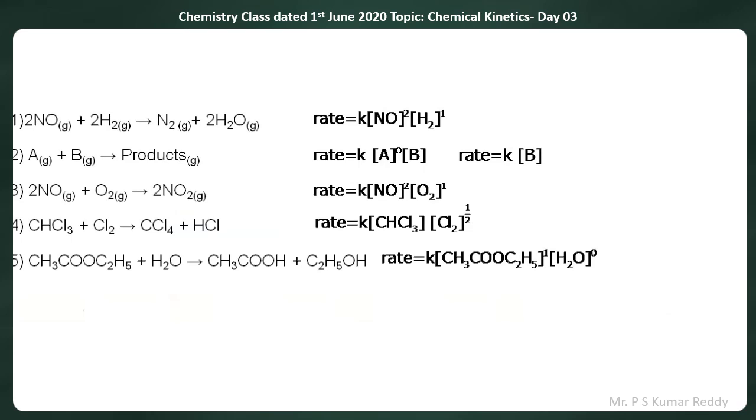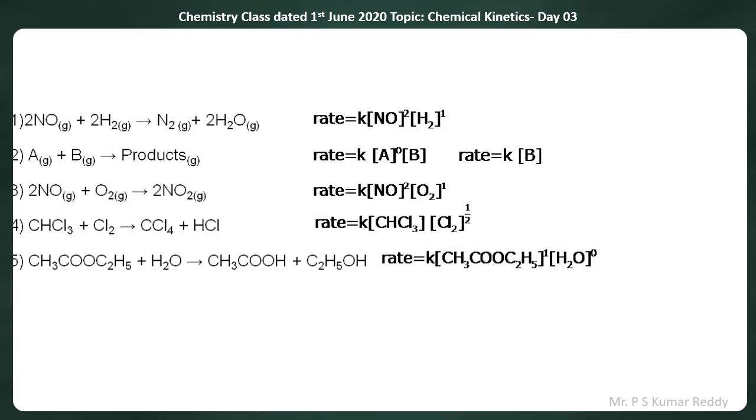The first 3 equations we had seen, we had calculated their rate equations by taking the experimental data into consideration. The 4th and 5th examples are based upon experimental data which are pre-calculated, that's it.